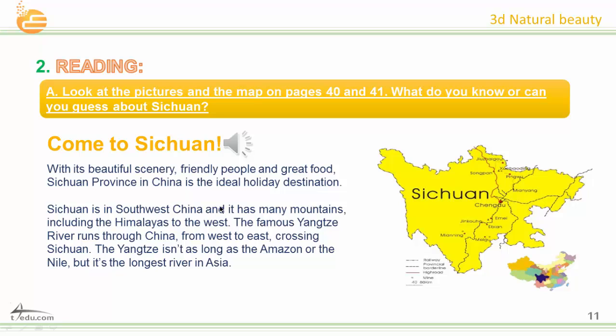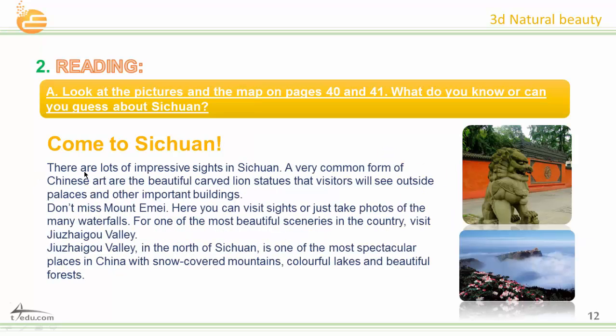destination. Sichuan is in southwest China, and it has many mountains, including the Himalayas to the west. The famous Yangtze River runs through China from west to east, crossing Sichuan. The Yangtze isn't as long as the Amazon or the Nile, but it's the longest river in Asia. There are lots of impressive sights in Sichuan.